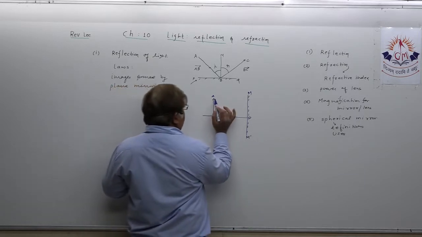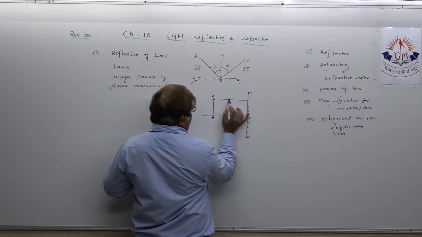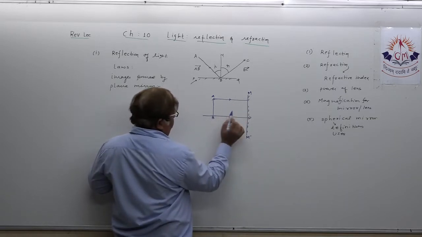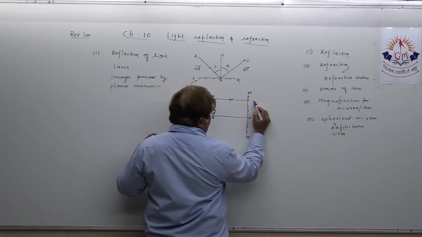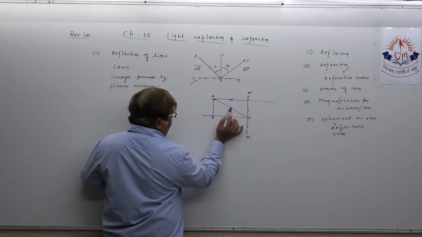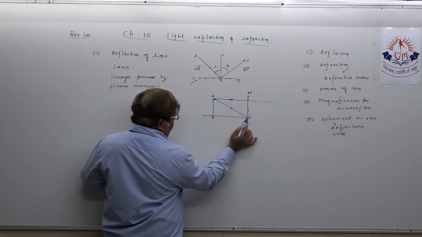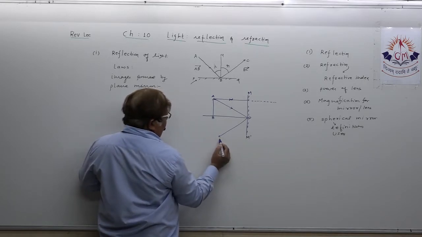Now what happens? The first ray, parallel to the axis, is going to reflect back, which needs to be extended back. Now the second ray, which is incident at some angle, is going to reflect this way. Suppose this is OC.